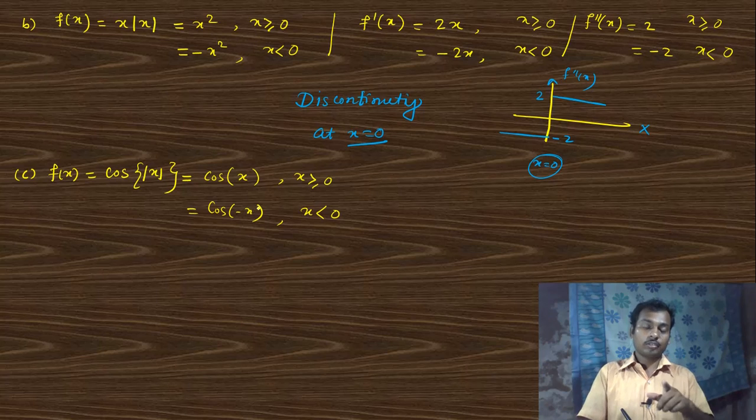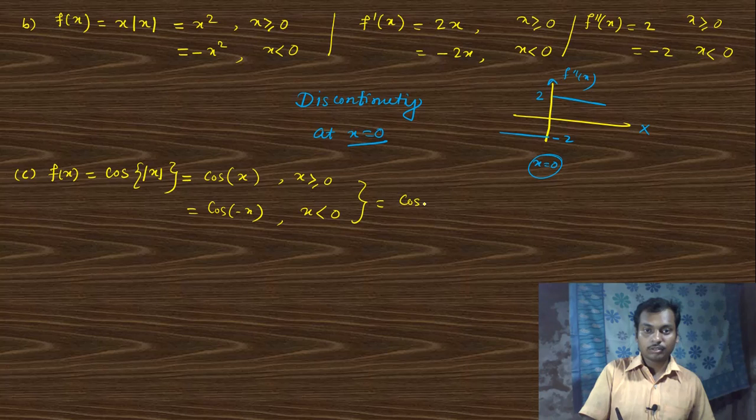Since cos of minus x is also cos x, we can write it in combined form as only cos x. Okay, so f prime x is nothing but minus sin x, and f double prime x is minus cos x.